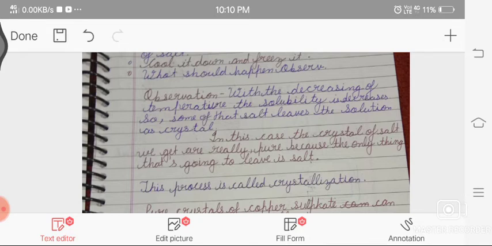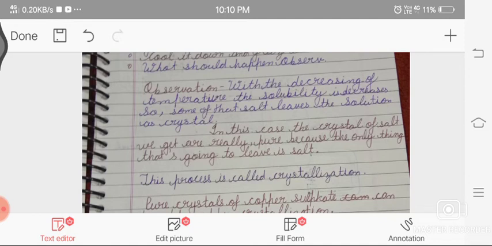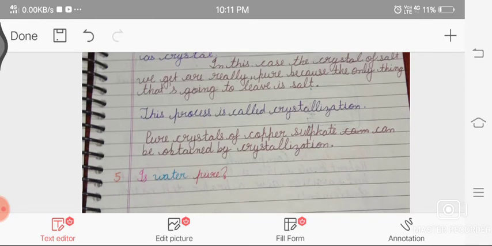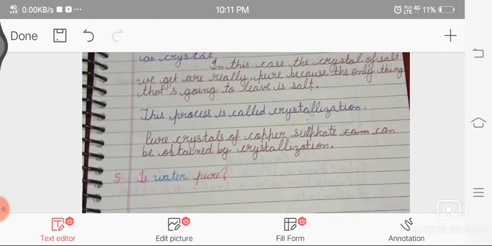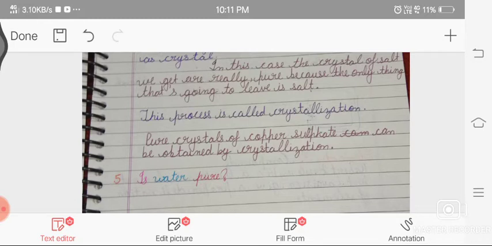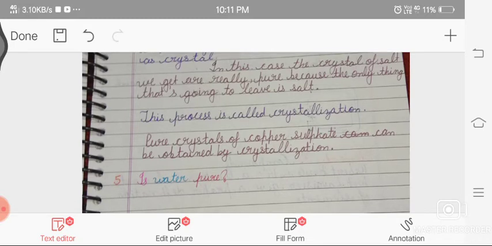In the case of the crystal of salt, we get a really pure crystal, and the only thing left in the solution is salt. This process is called crystallization. So pure crystal of copper sulfate can be obtained by crystallization.